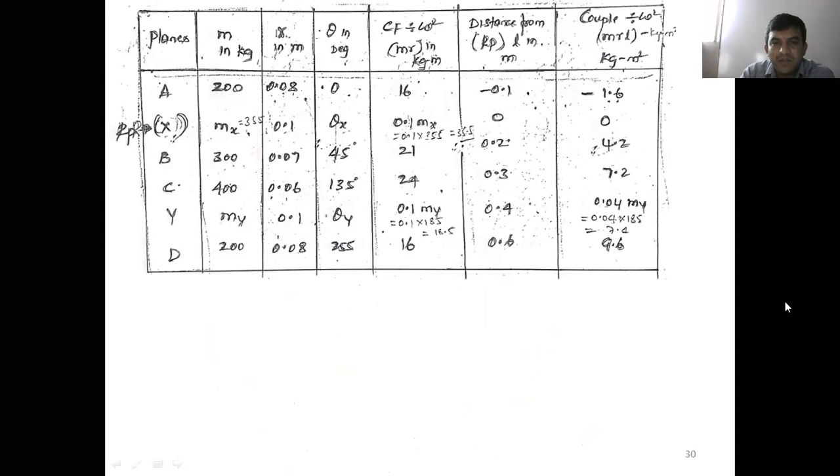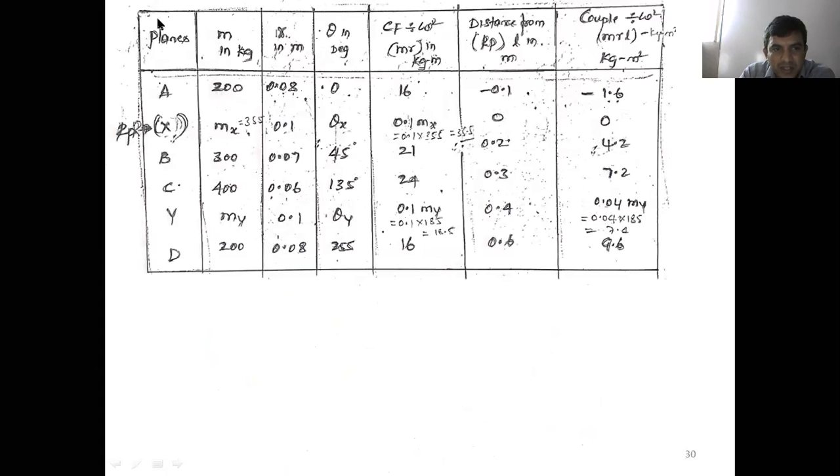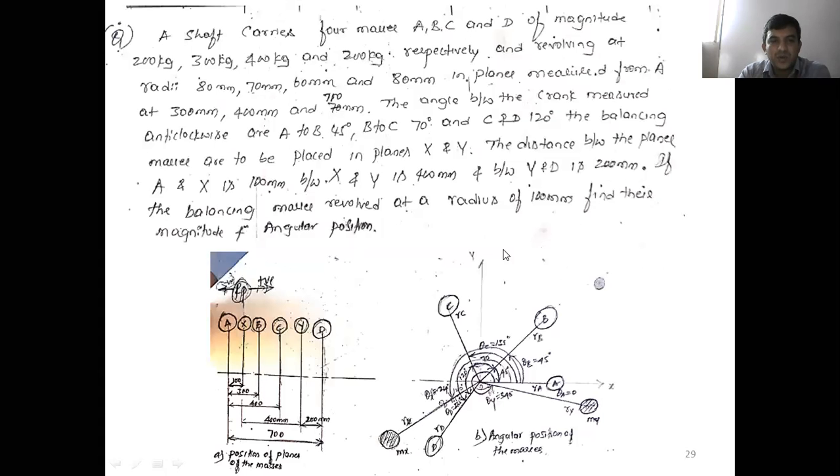Okay, then you go for constructing the table. How do you construct the table? Now see the plane positions in the figure. First A, plane A means mass A, next X, B, C, Y, D. In the same order you consider the plane positions in the first column: A, X, B, C, Y, D. Then correspondingly fill the table, and whichever are unknowns, take them as they are. Now here two counter masses are there, and those two counter masses are unknown.